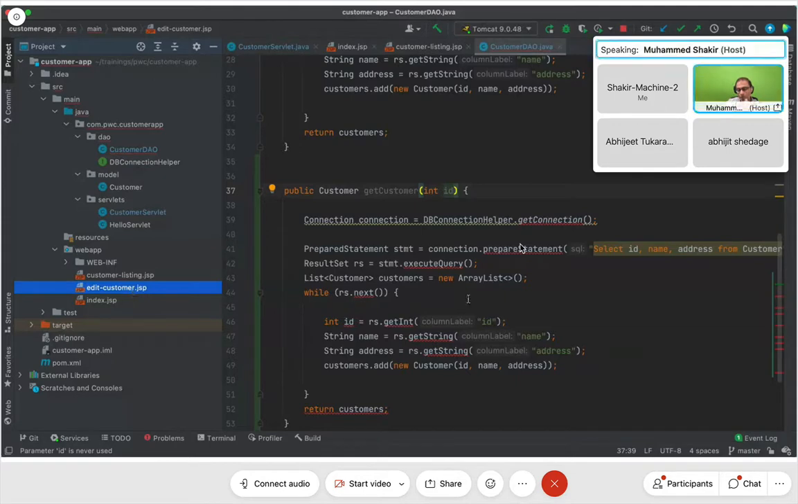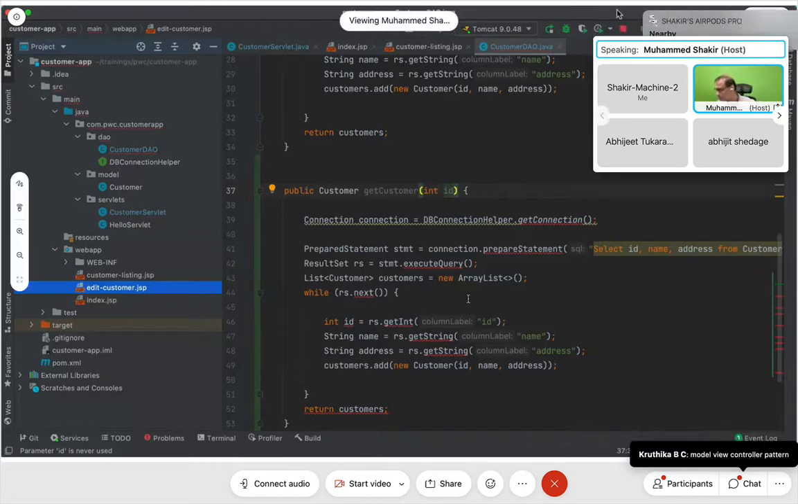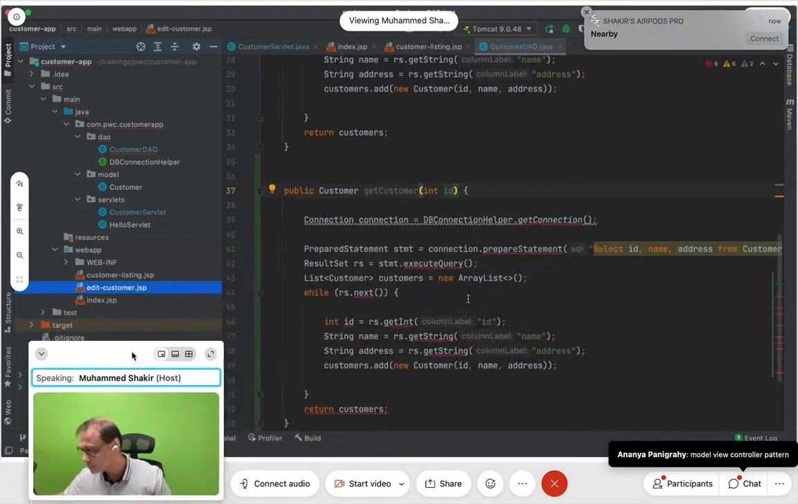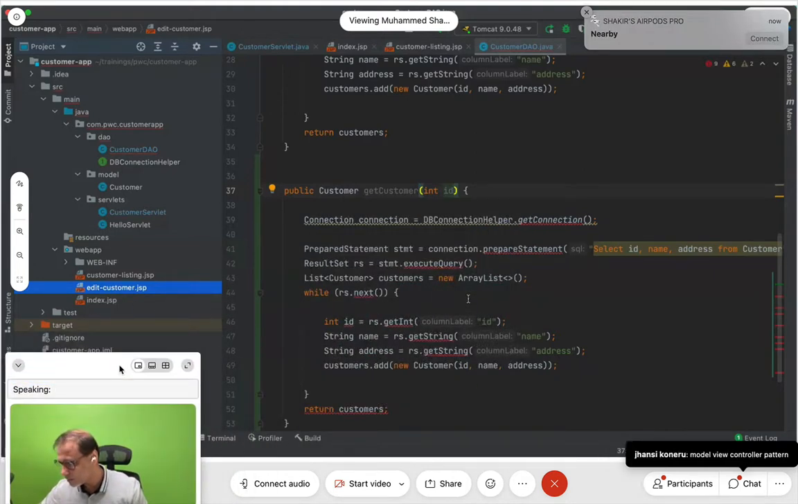model view controller pattern. Please write this. Each one of you all will write this, at least once. Model view controller pattern, please write it. I'm not proceeding further till I see 22 of you writing this. Model view controller pattern, very nice, excellent.